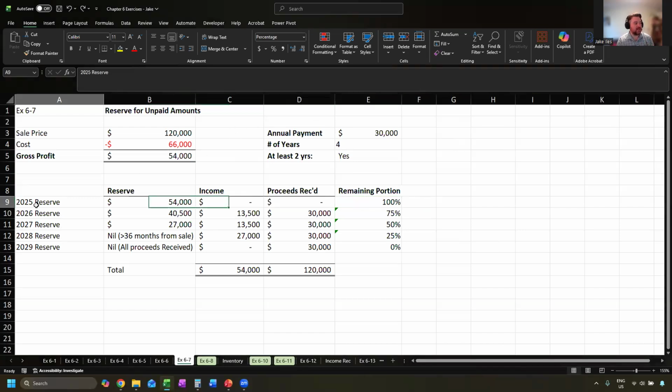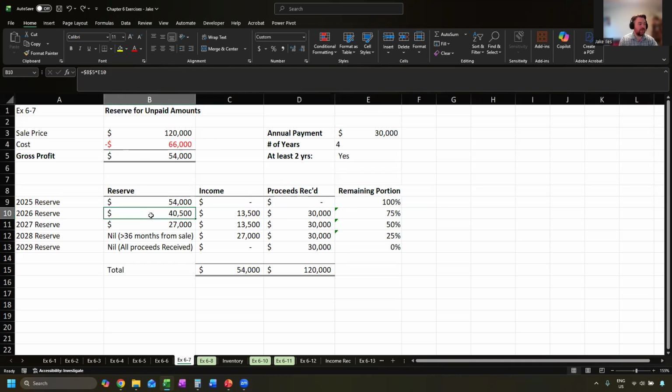We sold the necklace in 2025, and our first payment doesn't occur until 2026. So our first reserve is going to be 100%, the 54,000. We had profit of 54,000, but we're still waiting to get all of it. In the next year, we will have received $30,000. So proceeds received is $30,000. That leaves 75% of the sale amount still to be collected. We sold it for 120. We're still waiting on 90. So 75% still to be collected.